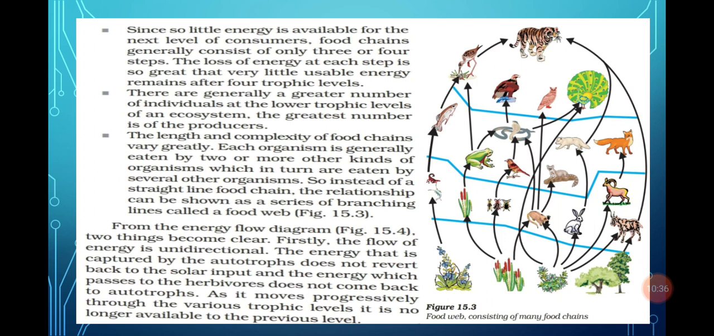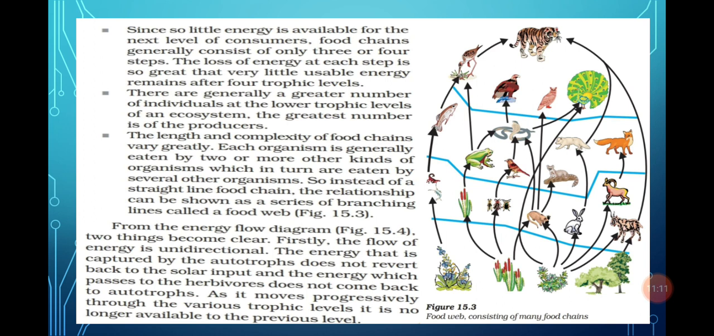Since so little energy is available for the next level, the food chain has only 3 to 4 levels. We have discussed previously plant, then deer, then tiger. Similarly, plant, then insect, frog, then snake and eagle. So a food chain has only 3 to 4 trophic levels. The reason behind that is the 10% energy law. If the food chain is very long, the top carnivore gets only a very small amount of energy.